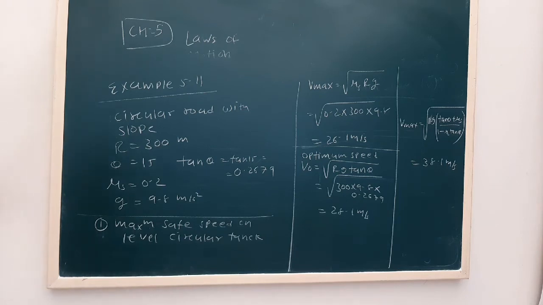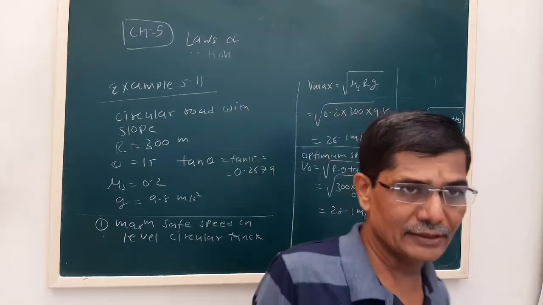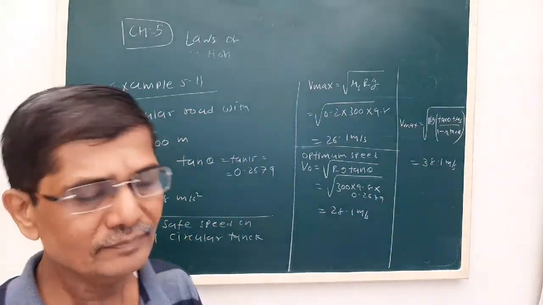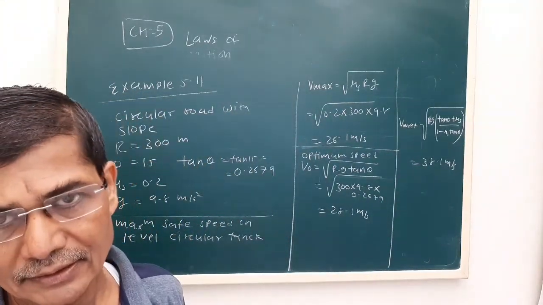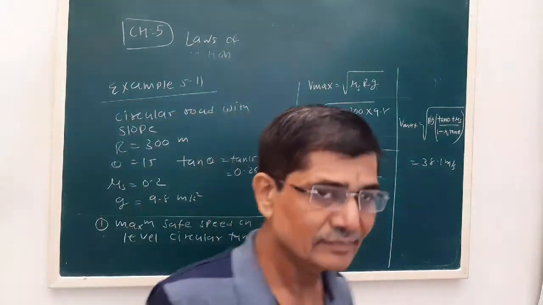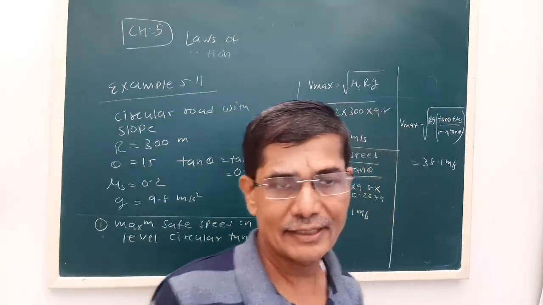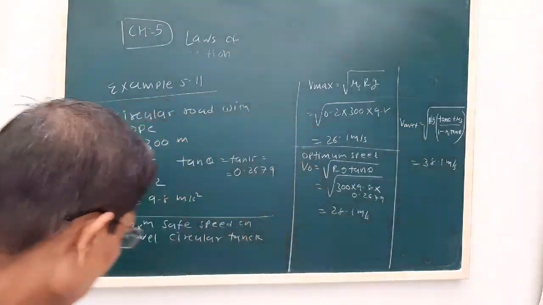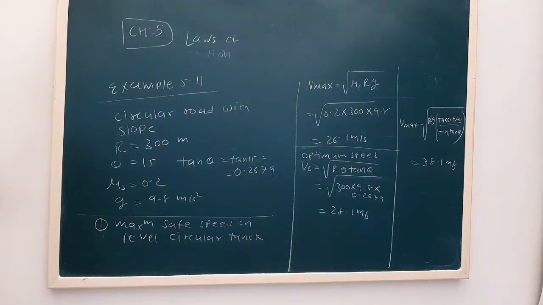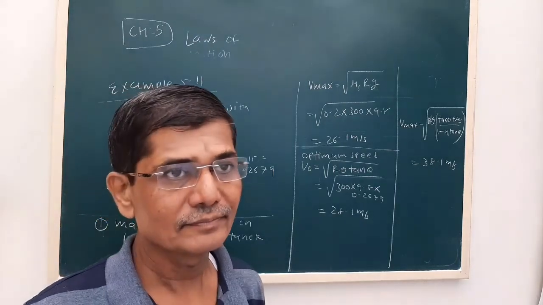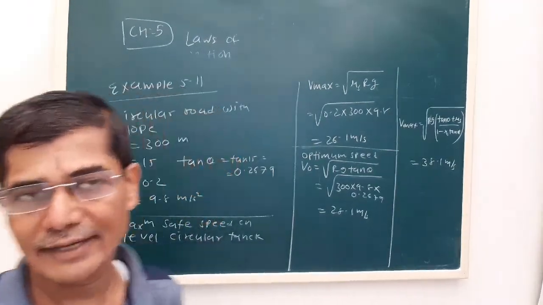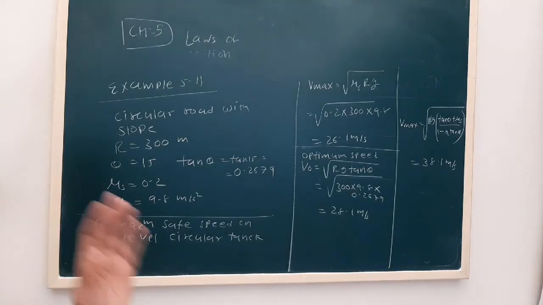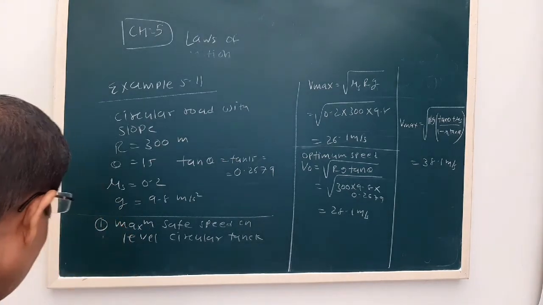So that is how this is very important. In hilly regions, the road is provided with a slope. Also, the materials used, or the way the road is designed, helps us to drive with some more speed. So this is about the motion of a vehicle on a banked curved road. Now these two questions are very important. They can be asked in the form of numericals or in terms of theory.